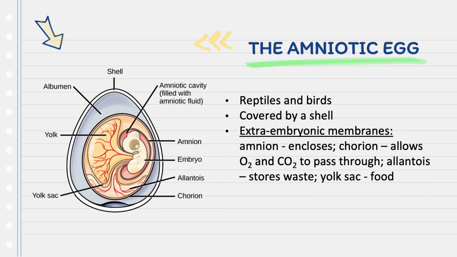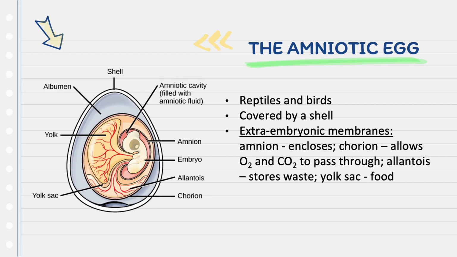There are extra-embryonic membranes, which you can see in the diagram, which are called the amnion, the chorion, the allantois, and the yolk sac. The amnion encloses the amniotic cavity, which contains amniotic fluid and cushions the embryo against mechanical shock. The chorion allows oxygen and carbon dioxide to pass through the shell and embryo and vice versa.